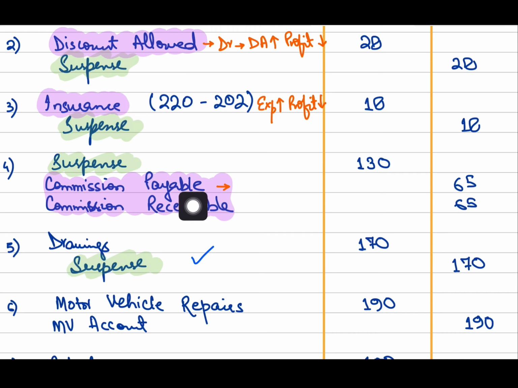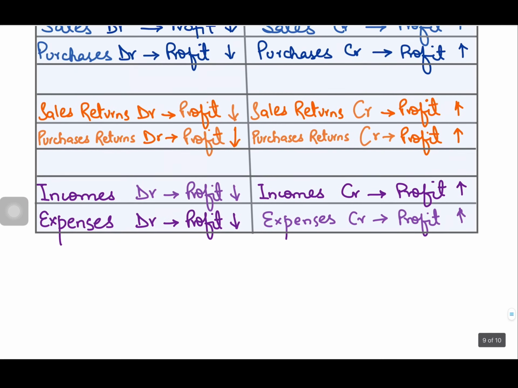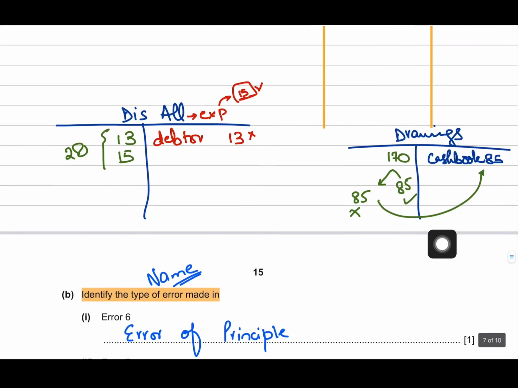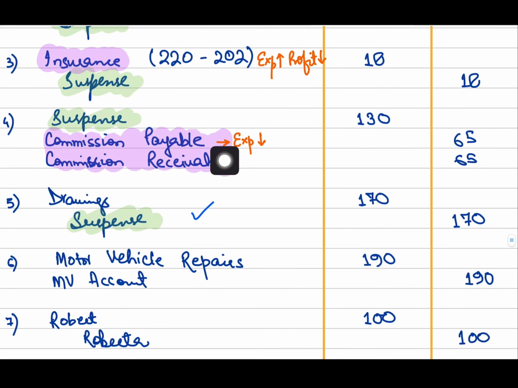Expense has a debit nature, but if I am crediting an expense, am I increasing it or am I decreasing it? I am decreasing it, right? You can see this from the table as well, that if you are crediting an expense, this will decrease the expense and it will increase the profit then. So, commission payable was incorrectly recognized before. Now, I am reversing the error. So, this will decrease the expense and increase my profit.